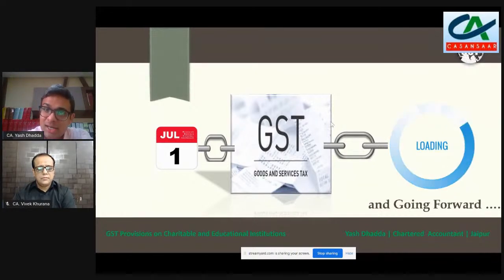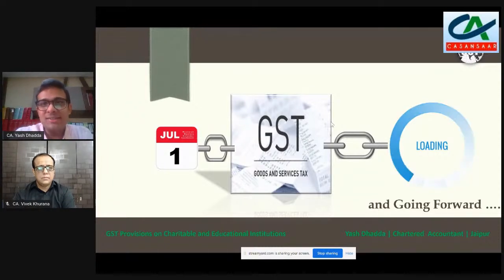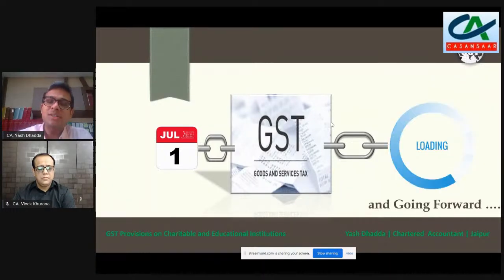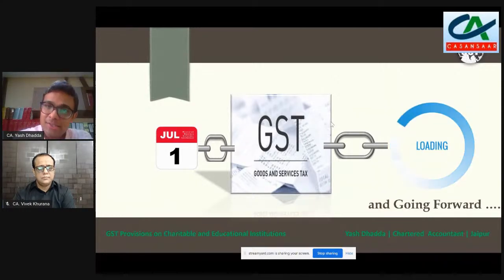Unfortunately, the complication starts from there only, because once somebody becomes an assessee here, then there are a lot of other things which that person is basically trying to propagate to the government. There are a lot of things which the government is trying to indirectly understand, and then we'll see whether it will have some implication on the income tax side also.